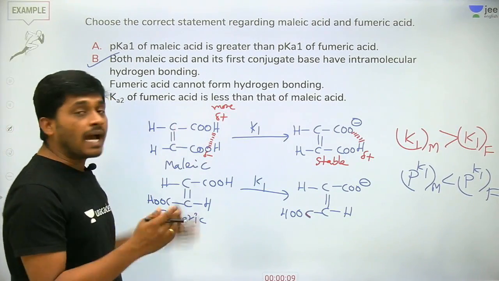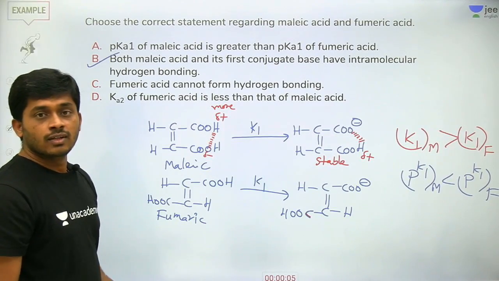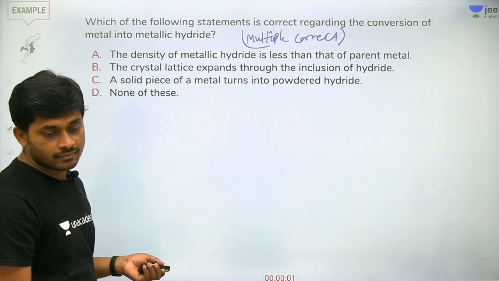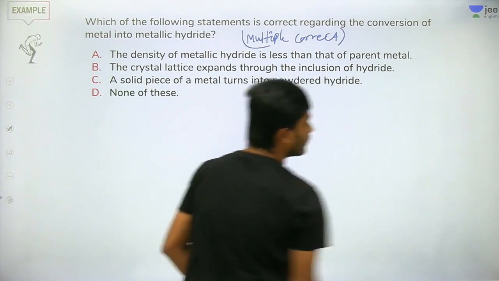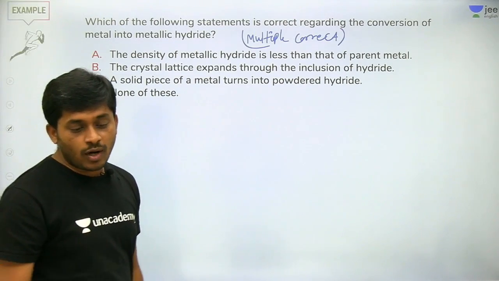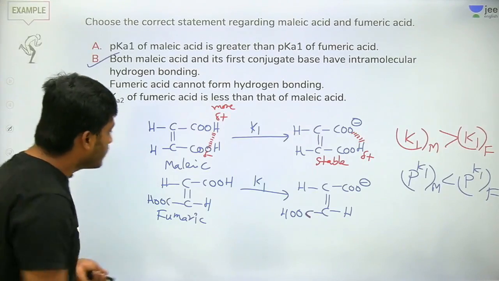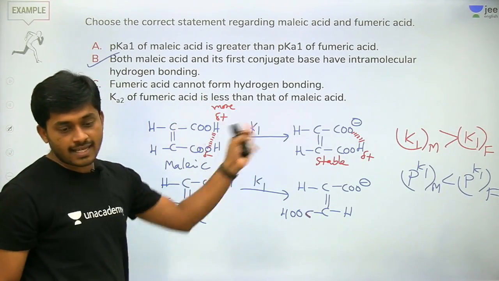K1 for malic acid is more, K2 for fumaric acid is more. They are reverse. Fumaric acid has no hydrogen bonding. I have not discussed any hydrogen bond here in fumaric acid, but malic acid has hydrogen bond.